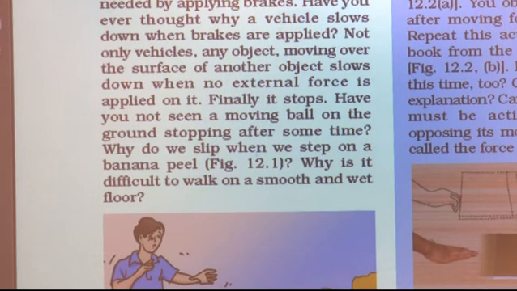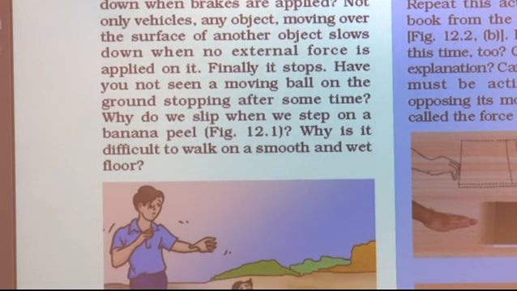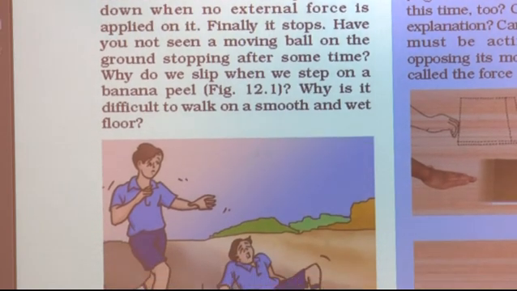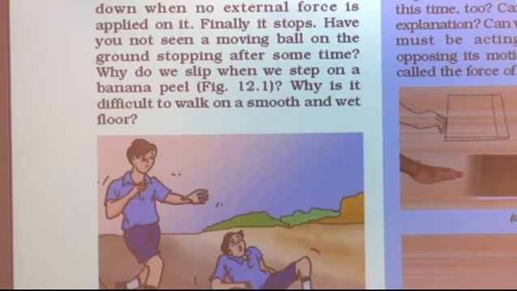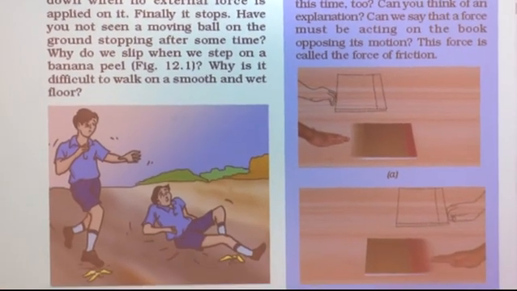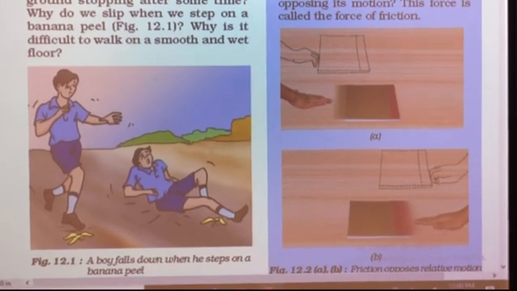You observe that it stops after moving for some distance. Repeat this activity pushing the book from the opposite direction, which is shown here in the second figure. Now, this is pushing the book from left to right and this is pushing the book from right to left, that is, in the opposite direction.